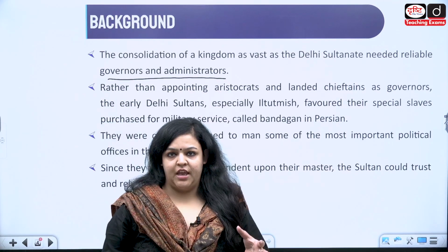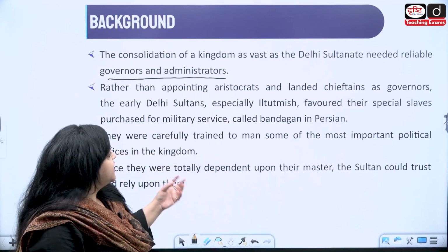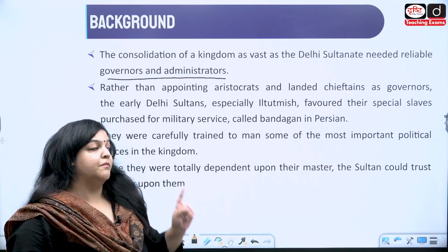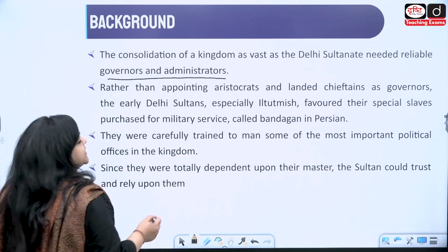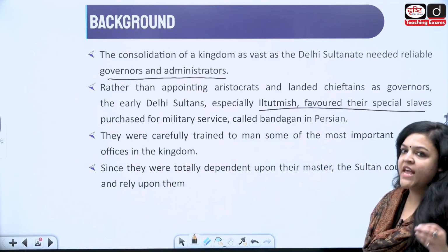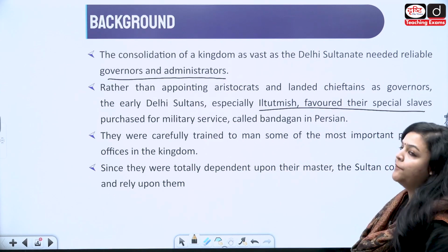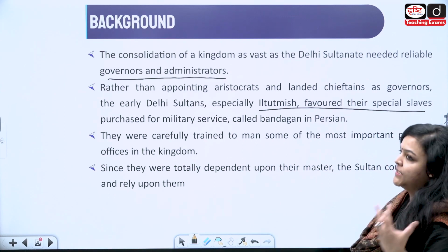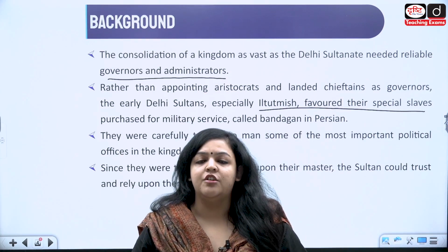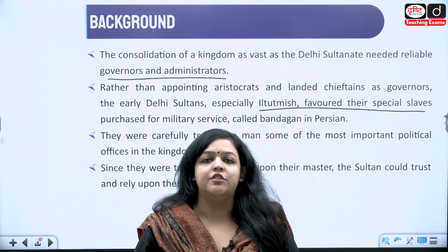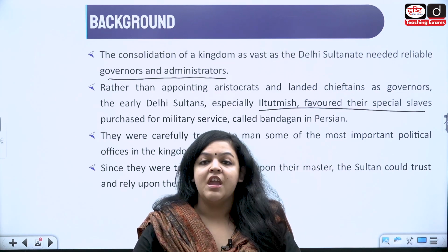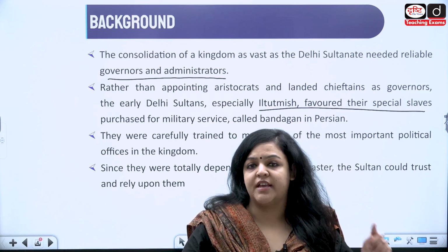Now, generally, you would think that the rulers would appoint either the landed chieftains or aristocrats as their governors. But the early sultans, especially Iltutmish, favored a band of special slaves whom he had purchased for military service. Now, these were slaves, yes, but it does not mean that they were not educated or not trained, absolutely not. They were purchased for a specific purpose, and they would actually be trained in that very specific thing.